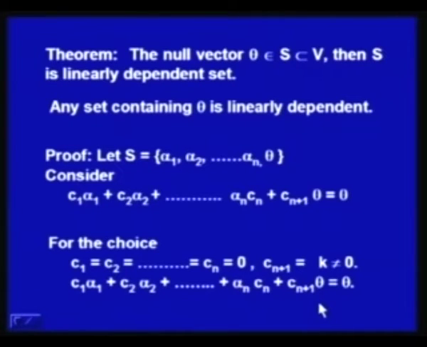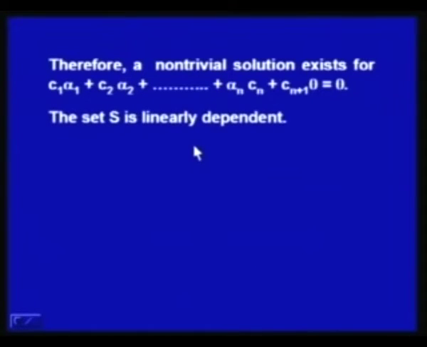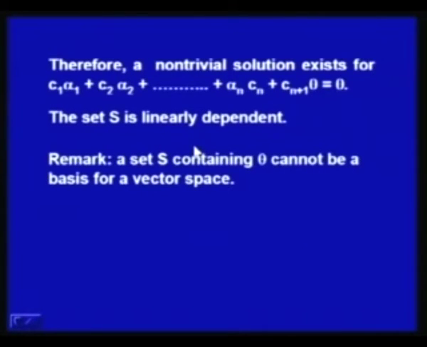So, I have found one non-trivial solution, and that is why we have this set alpha 1, alpha 2, ..., alpha n, theta as a linearly dependent set. So, therefore, a non-trivial solution exists and it is a linearly dependent set. Remark: a set S containing theta cannot be a basis for a vector space.